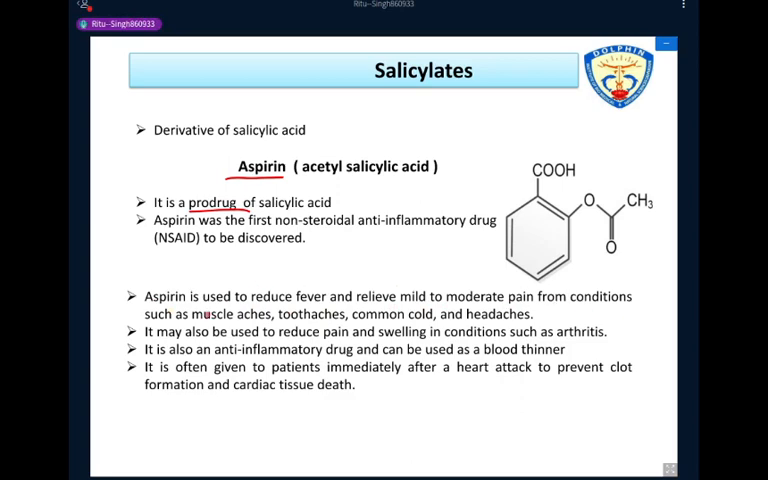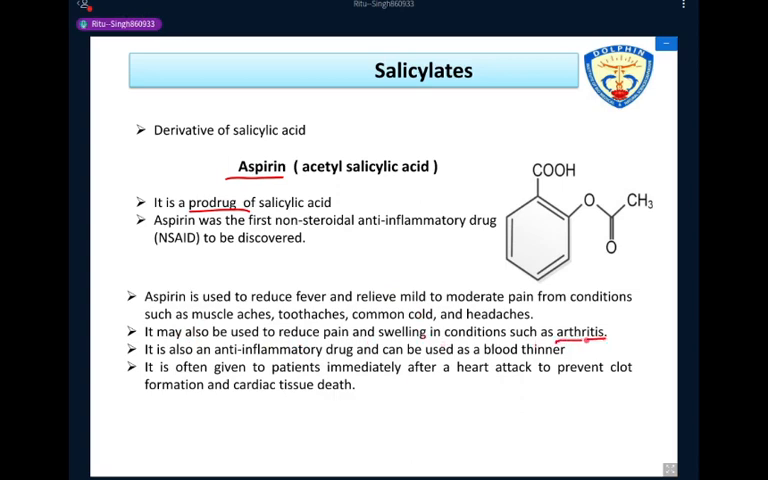From conditions such as muscle ache, toothache, common cold, and headache. So in these mild pain conditions, aspirin is used. But it may also be used to reduce pain and swelling in conditions such as arthritis.